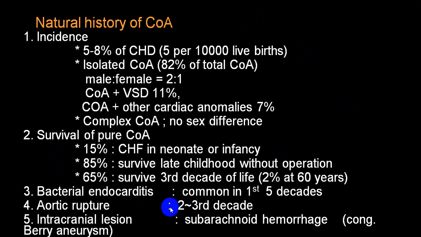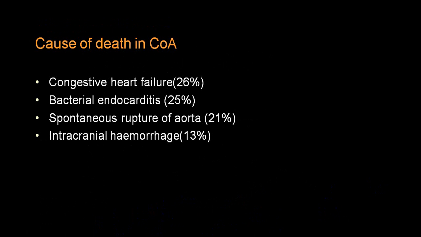Aortic rupture is very common in the second and third decade. Subarachnoid hemorrhage is also very common because of the presence of Berry aneurysm, which is a very, very common associated feature along with coarctation. The cause of death in coarctation is very frequently congestive heart failure, almost 25% of the people. Infective endocarditis, 25%. Spontaneous rupture of aorta, almost close to 20%. And intracranial hemorrhage, 10 to 15%.